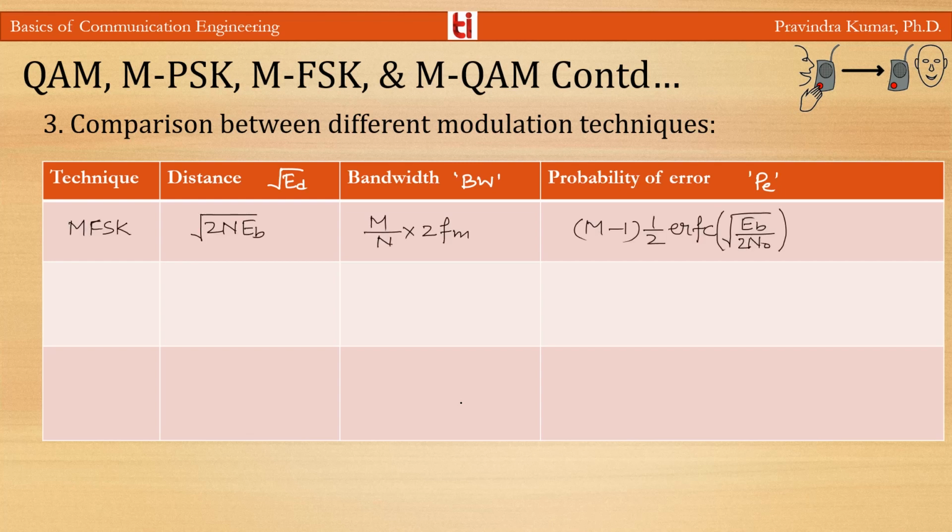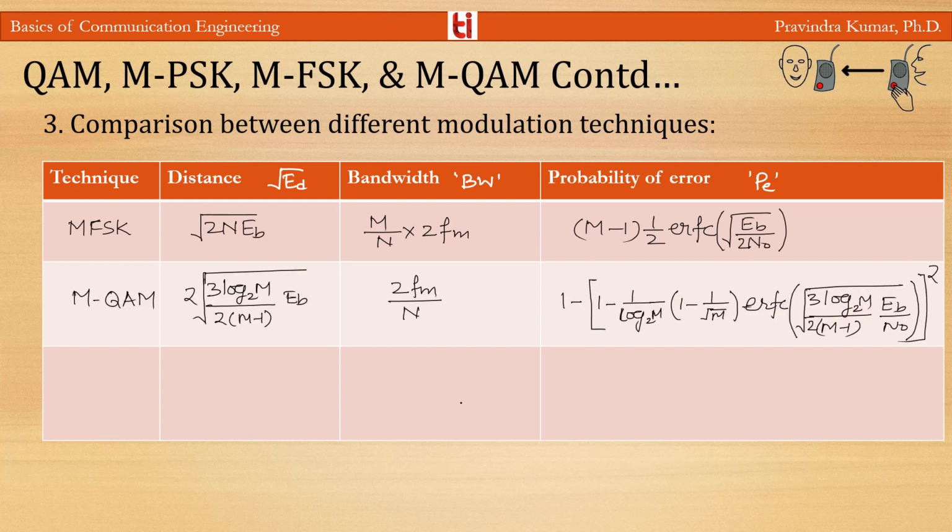For MFSK, the Euclidean distance is root(2n Eb), the bandwidth is M/n times 2fm, and the probability of error is (M-1)/2 erfc(root(Eb/2nN0)). For MQAM, the distance is 2 root(3 log2 M / 2(M-1) Eb), the bandwidth requirement is 2fm/n, and the probability of error is 1 minus the whole square of (1 - (1 - 1/√M) erfc(root(3 log2 M / 2(M-1) Eb/N0))).